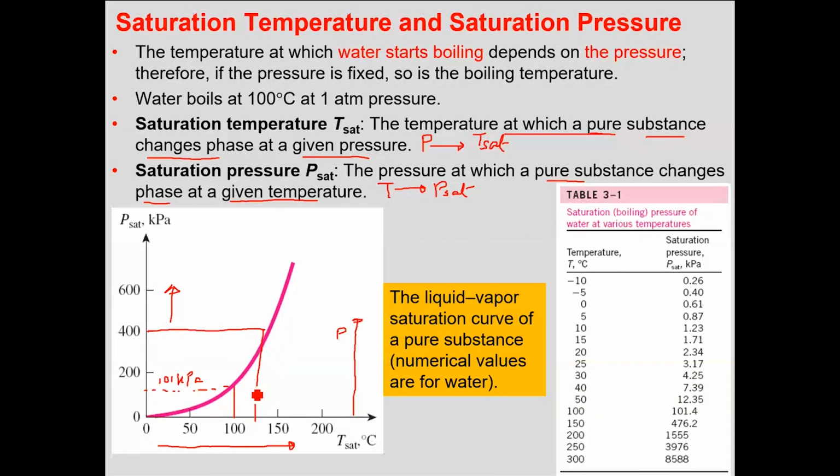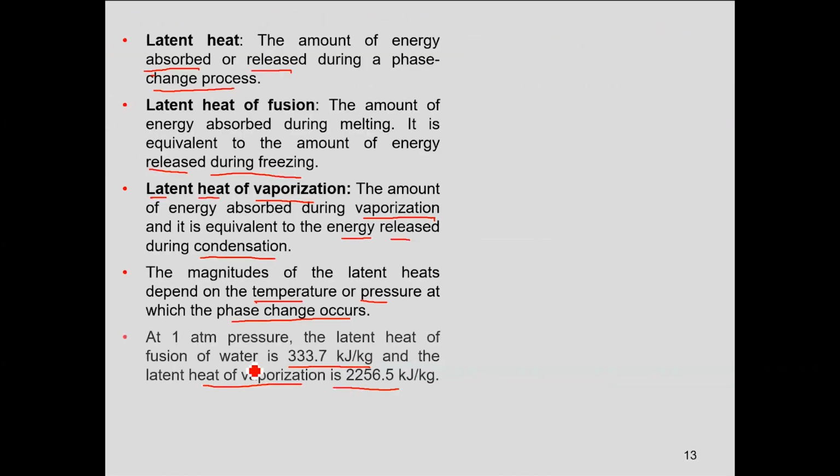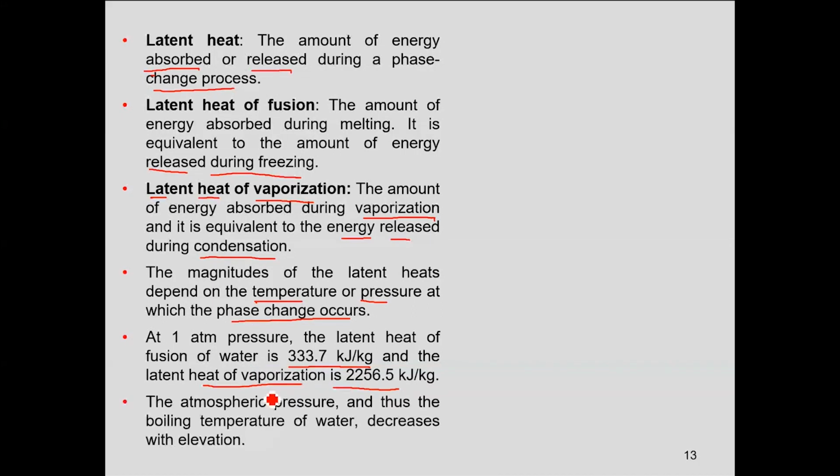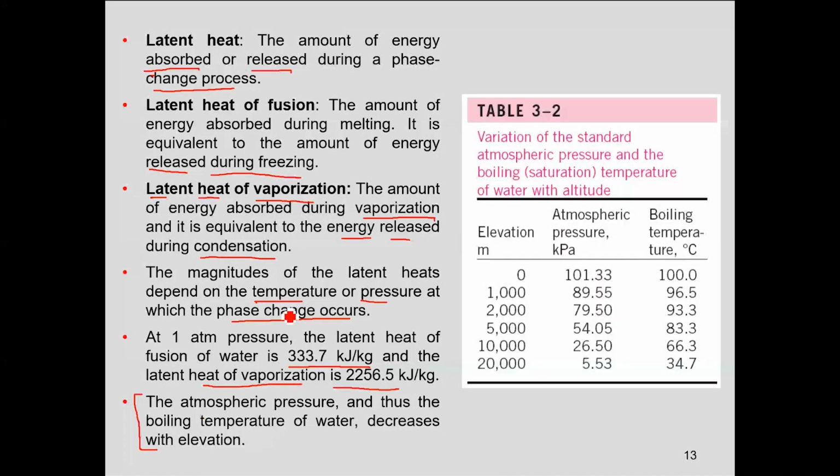So as your pressure is increasing, your boiling temperature is increasing, and as your pressure is decreasing, your boiling temperature is also decreasing. Clear? So the atmospheric pressure, and thus the boiling temperature, decreases with the elevation. That means if I am at 20,000 meters height from sea level, the atmospheric pressure is 5.53 and the boiling temperature is 34.7 degrees centigrade.